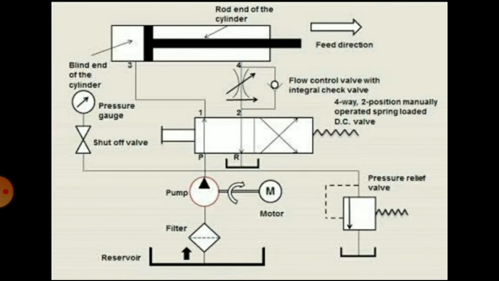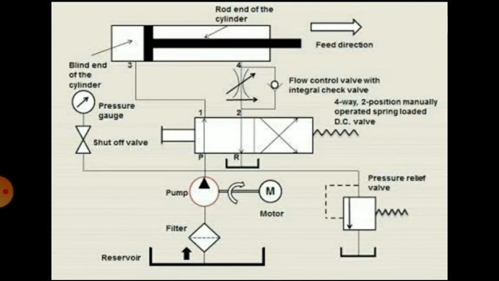Then fluid control elements. Various flow control valves, direction control valves, or pressure control valves are inside the category of fluid control elements. The pressure control valve will control the pressure, the direction control valve will control the direction of the fluid, and the flow control valve will control the flow of the fluid. These include flow control valves, pressure control valves, direction control valves, check valves, etc.